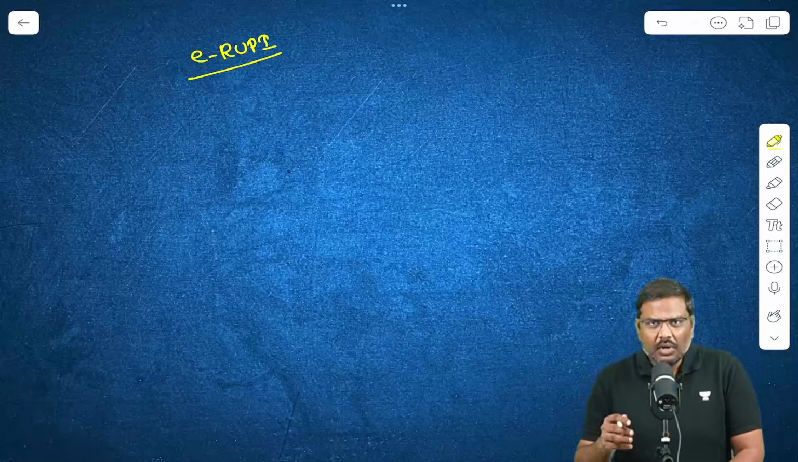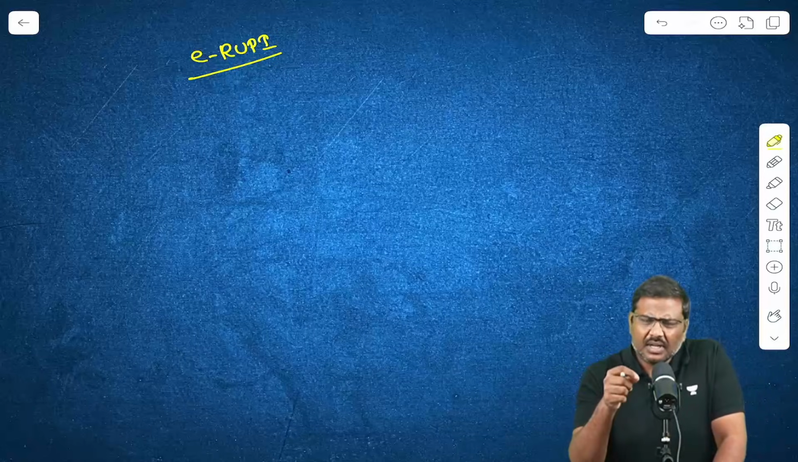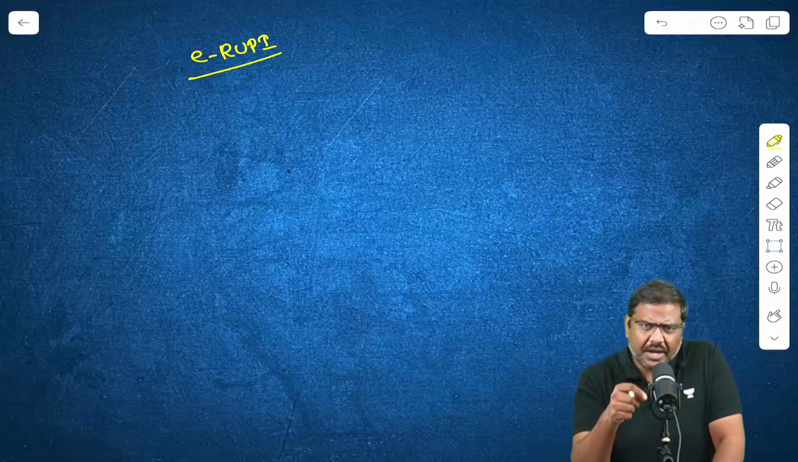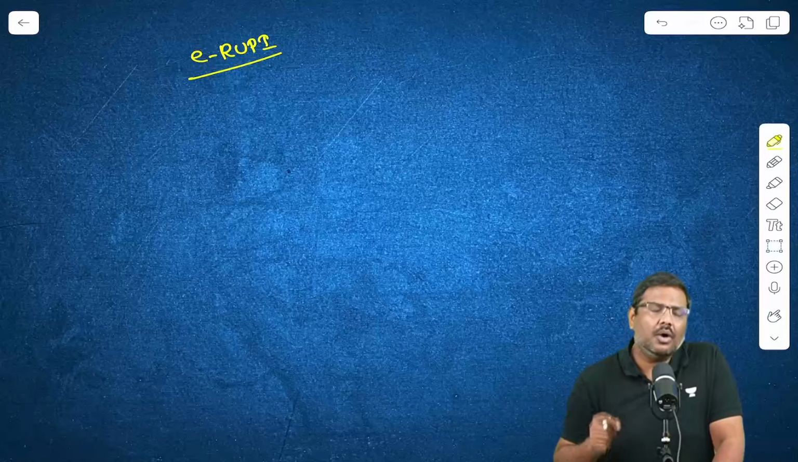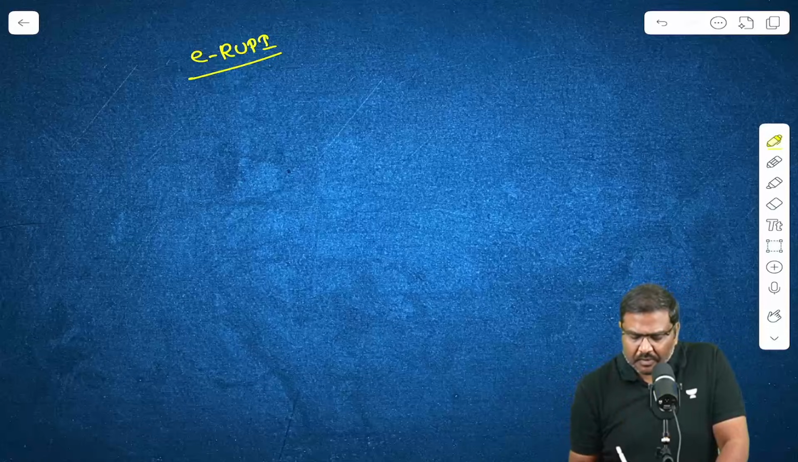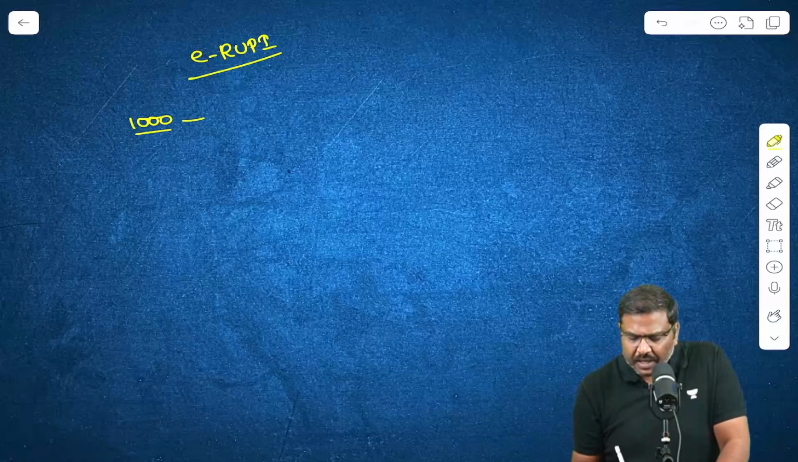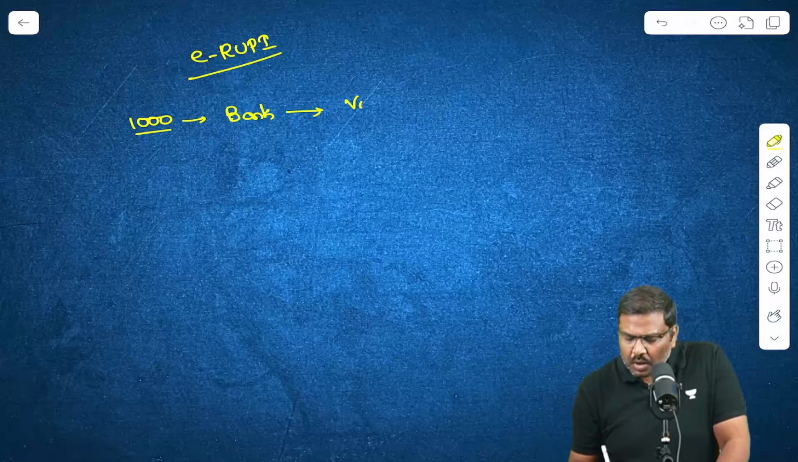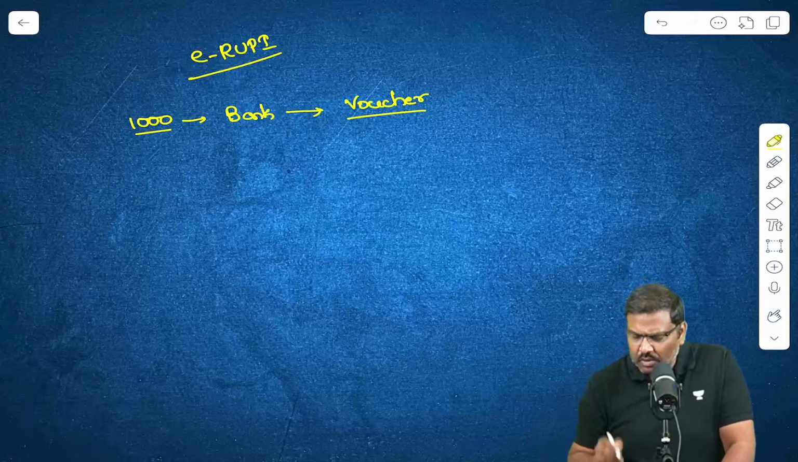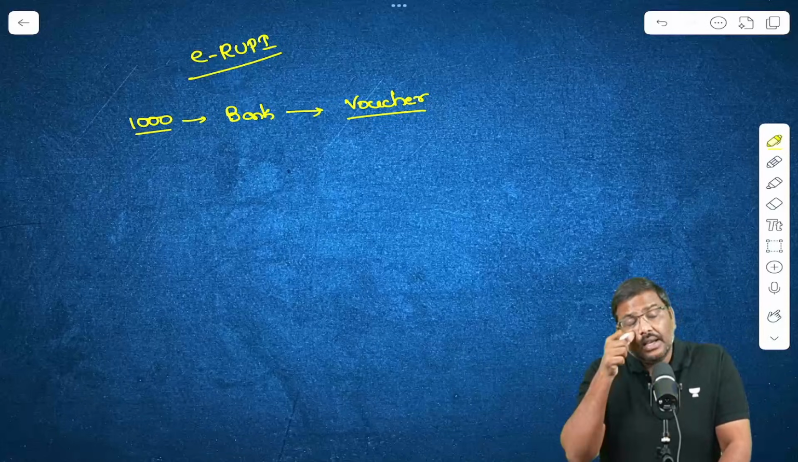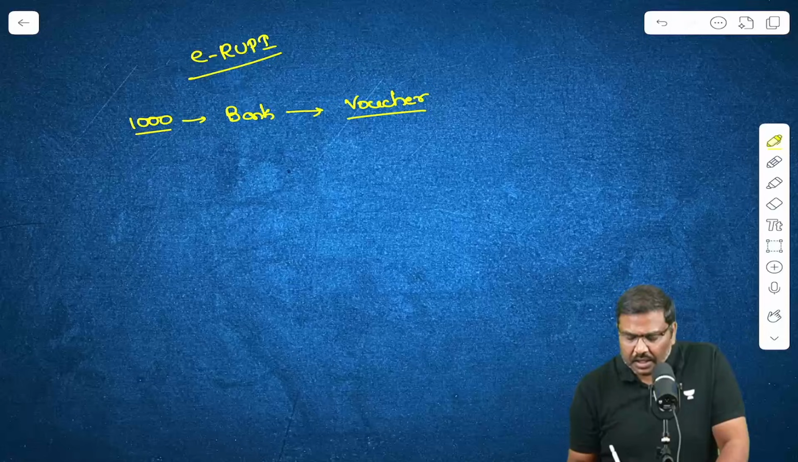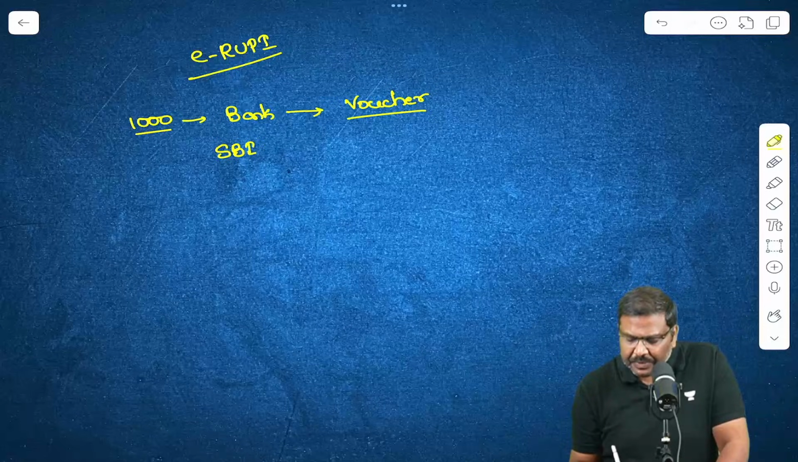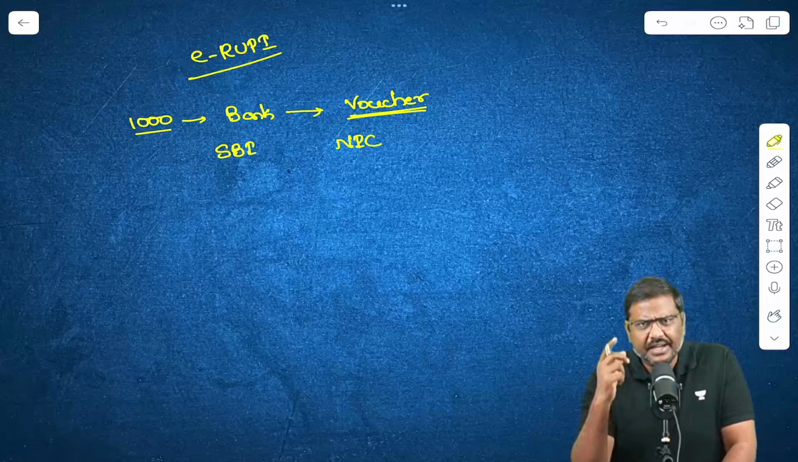Under e-RUPI, what generally happens is, rather than the government transferring the cash subsidy into my account, the government will provide, let's say, this 1000 rupees to a bank. The bank will issue a voucher which will be sent to my account. Of course, there's a technology partner here. For example, now the government is considering using the bank SBI and the technology partner NIC, National Informatics Centre.